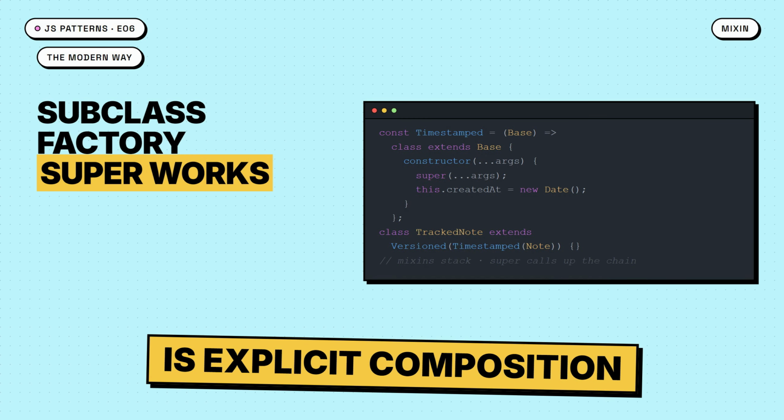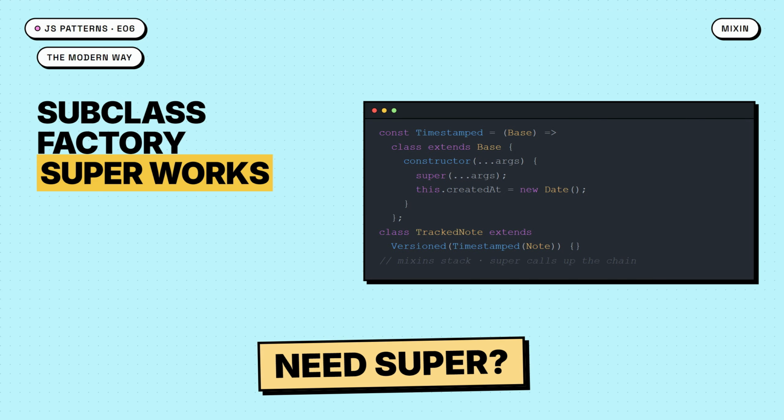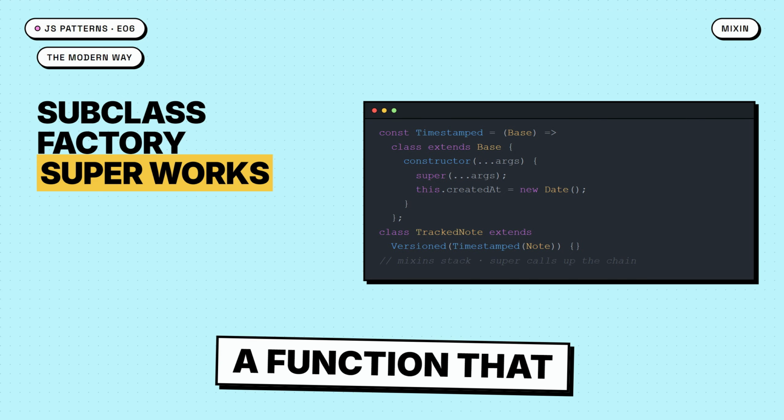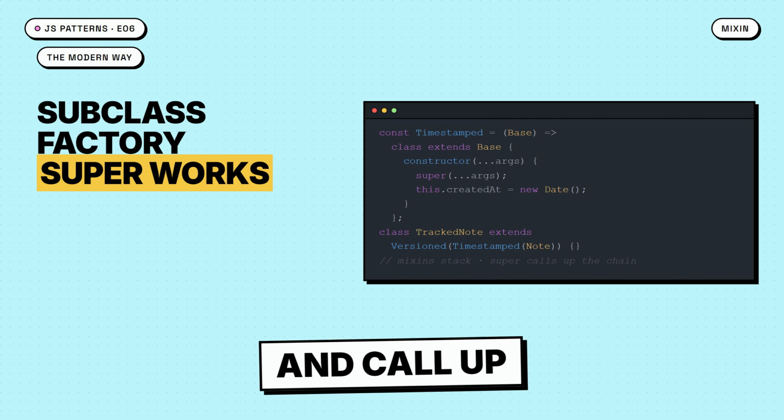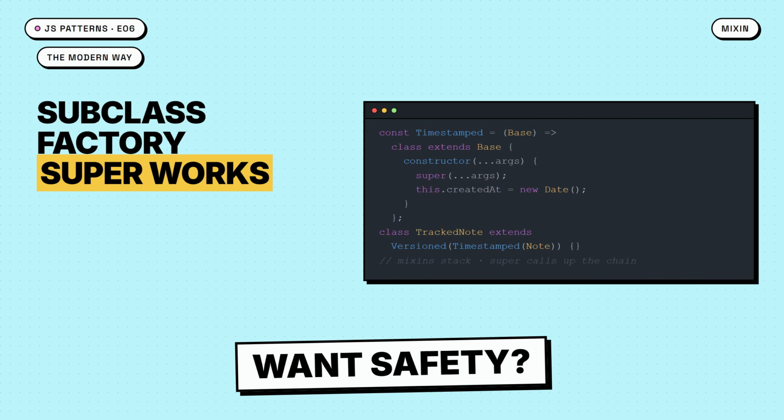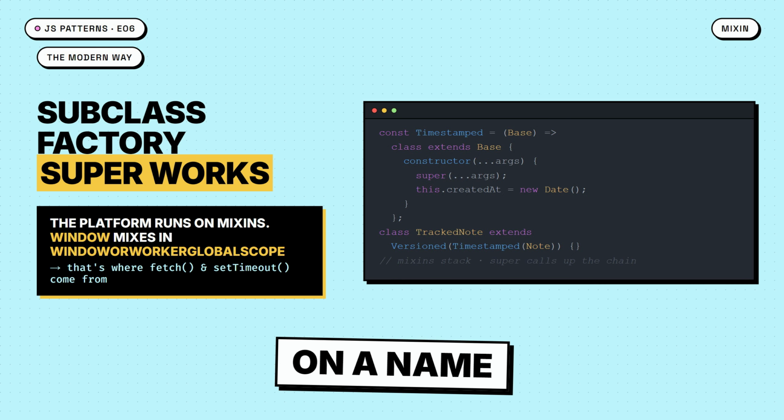The modern fix is explicit composition. Need super? Use a subclass-factory, a function that takes a base and returns a class extending it. Now Mixins stack and call up the chain. Want safety? An apply traits helper that throws on a name clash.